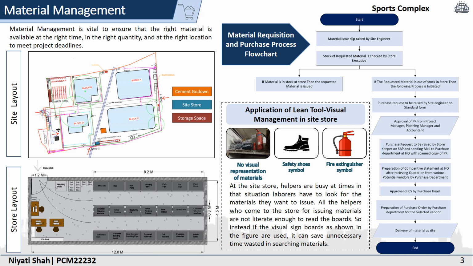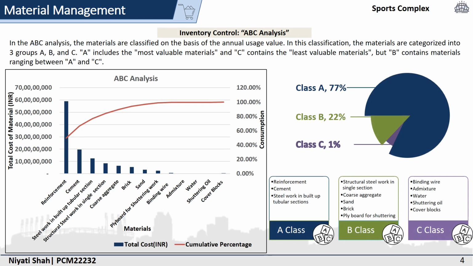Now the purchase executive at HO will request for quotation. After receipt of quotations, a comparative statement will be prepared. The PO will be awarded to the vendor with the least cost and quality service, and then the material is delivered on the site. The material classification is very important for inventory control.